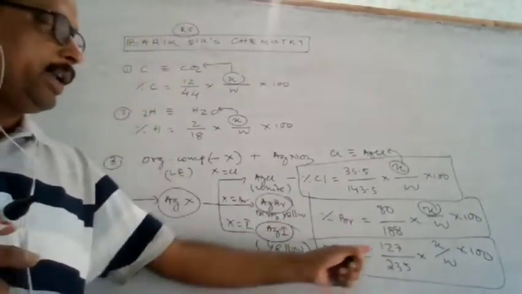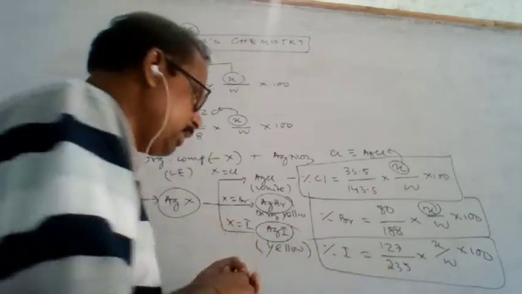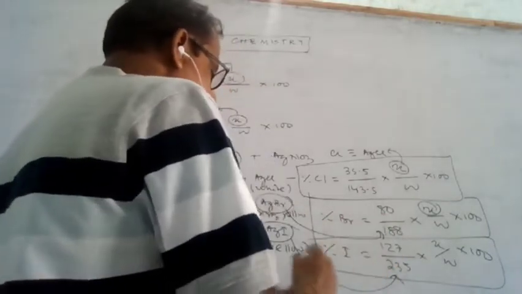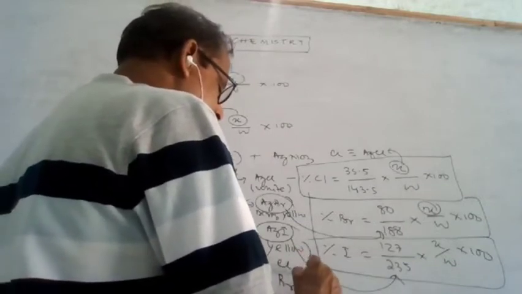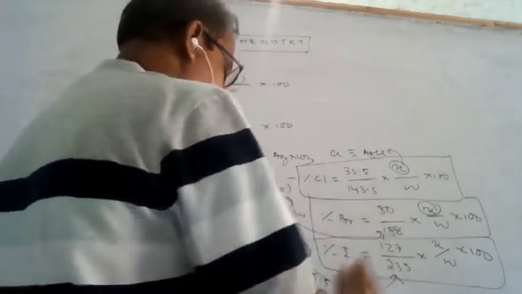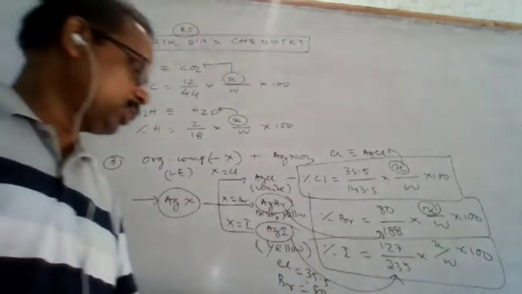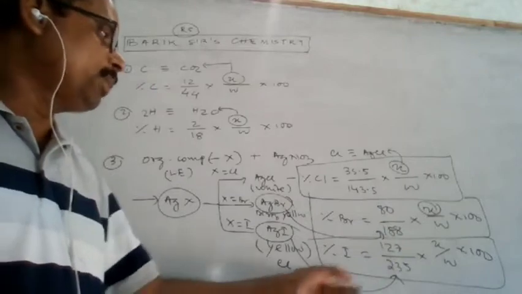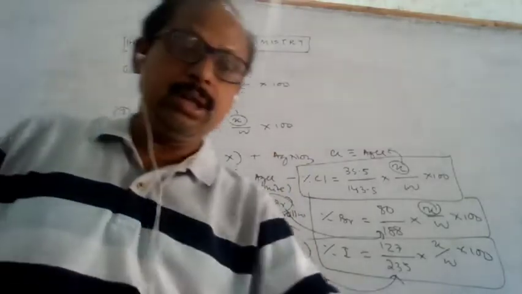So this way the iodine is estimated. Iodine atomic mass is 127, by the AgI mass, 235 is the molecular mass of AgI, and likewise AgBr. The bromine atomic mass is 80, iodine atomic mass is 127, chlorine atomic mass is 35.5. This way the molecular mass you can calculate. The silver atomic mass is 108. You can add it: 127 plus 108 is 235, 80 plus 108 is 188, 108 plus 35.5 is 143.5. So this way the chlorine, bromine and iodine is estimated.